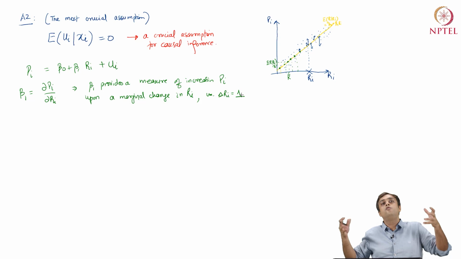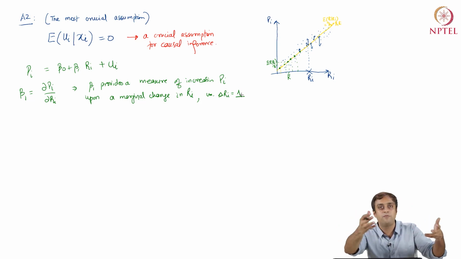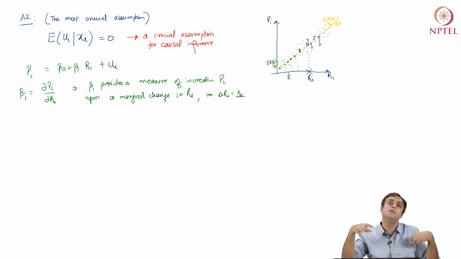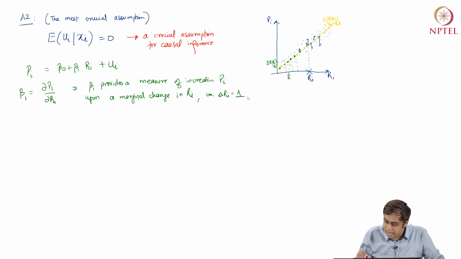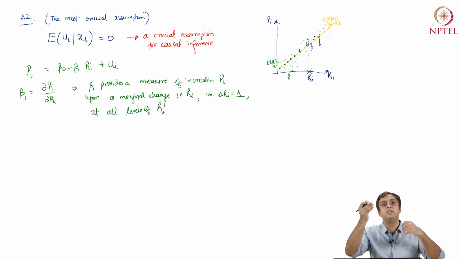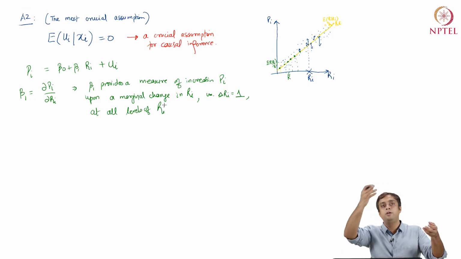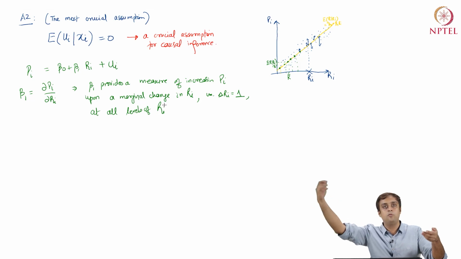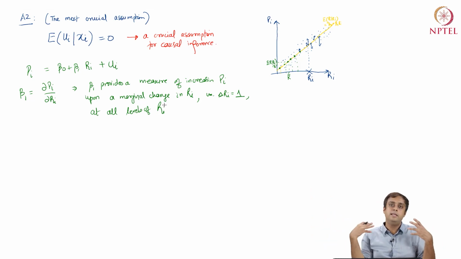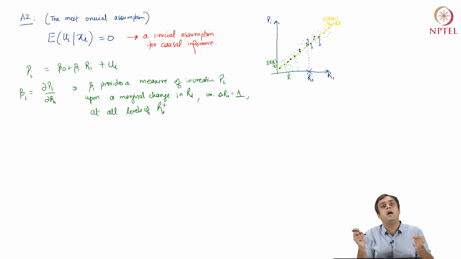Well, we are talking about number of rooms, so you can't have half a room or a 1/4 of a room or 1/8 or 3/8 of a room. If you have another room, you have another room, right? Okay. And this relationship will hold at all levels of ri. It doesn't differentiate if I'm going from a single bedroom apartment to a double bedroom or a three bedroom or a 4 bedroom and so on and so forth. This specification, pi equals beta 0 plus beta 1 ri, provides me a beta 1 change in pi upon a 1 unit change in ri.